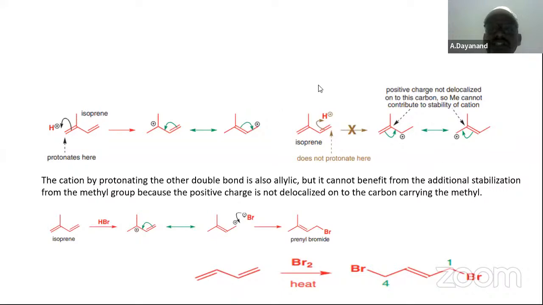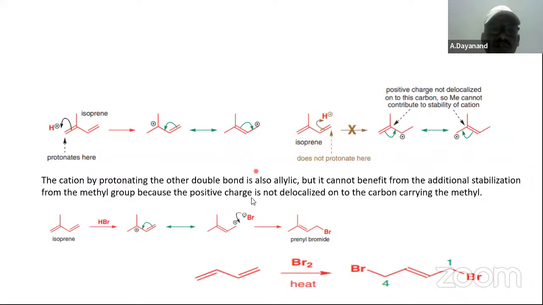This carbocation is formed. This carbocation is tertiary; here it would be secondary. Therefore, which is more preferable? The tertiary route is more preferable. That is why it is the route that is followed. This will not be followed.